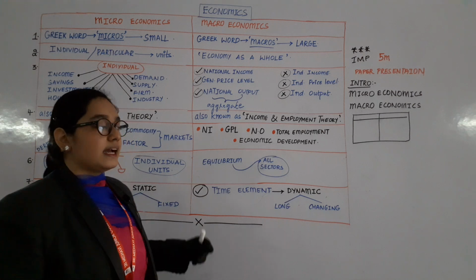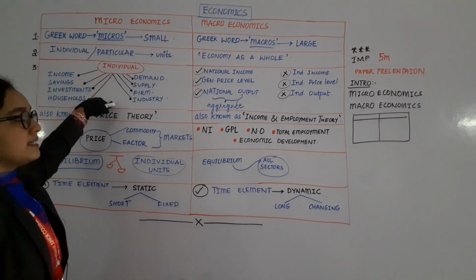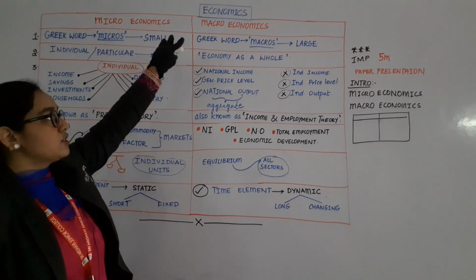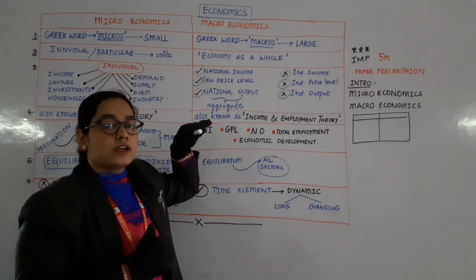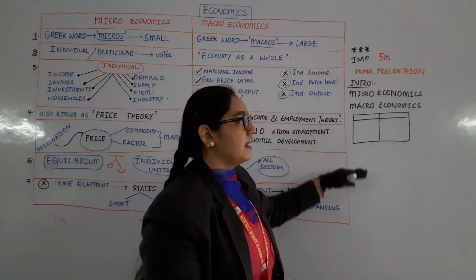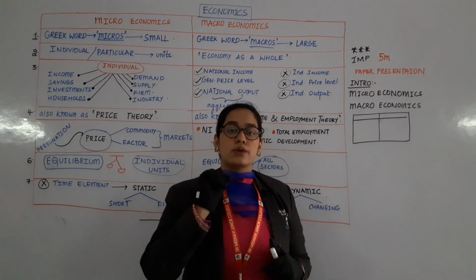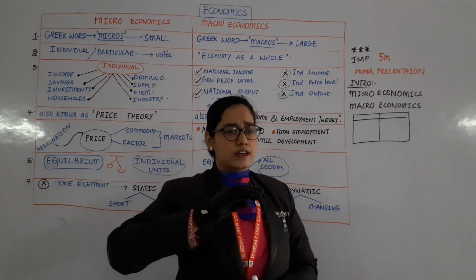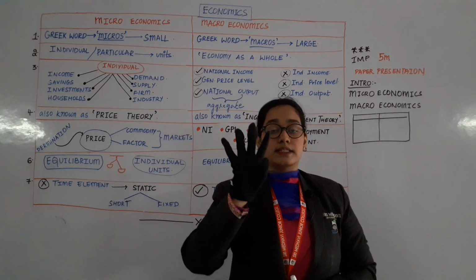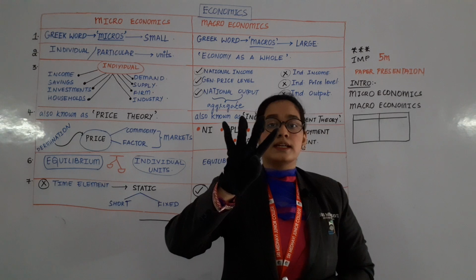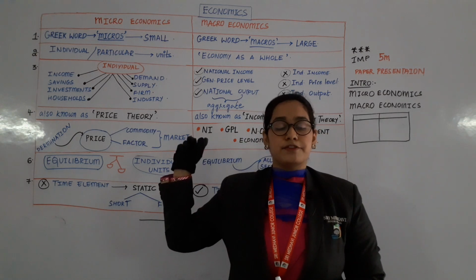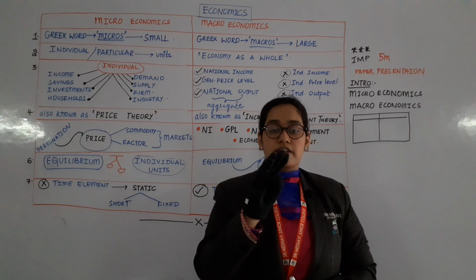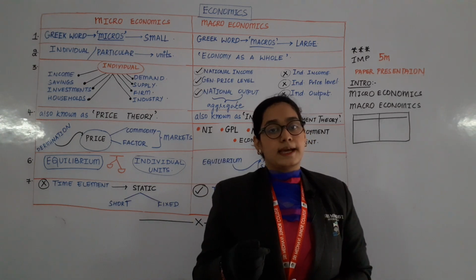When you are going to write the answer, mix these 3 points and write the introduction, microeconomics introduction, then under that macroeconomics introduction, then write these differences, and you are going to get 5 marks in your exam. Alright. We have discussed till now 4 topics: utility, wants, goods, and this is differences between micro and macro. Very important questions for 5 marks you are going to get in board exam.